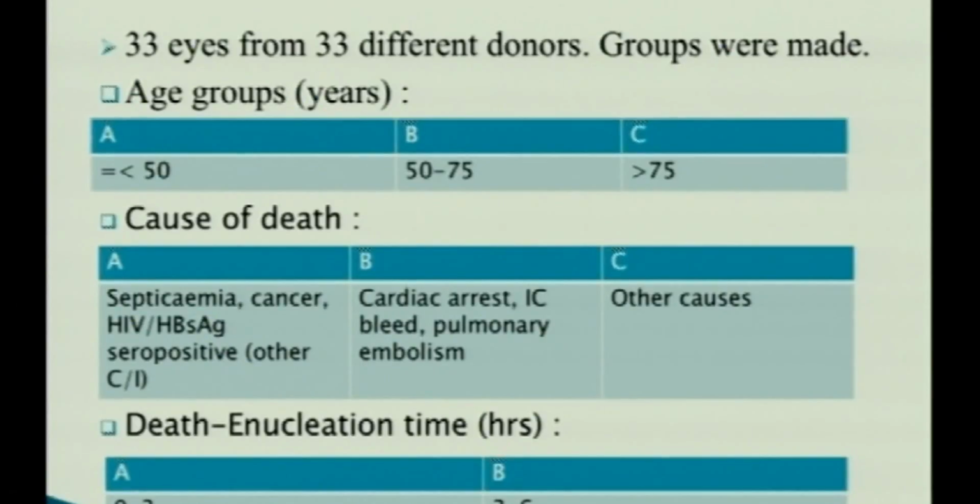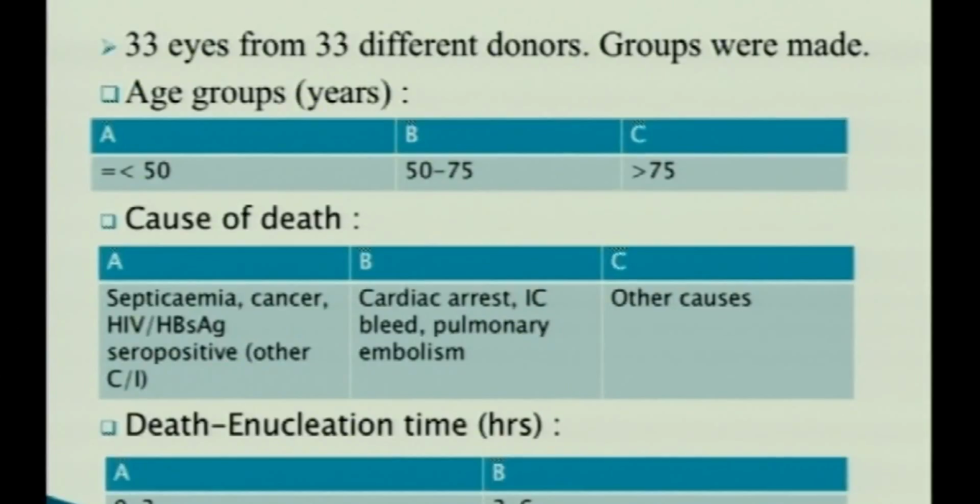Now, this was a retrospective cross-sectional study which was done on the donor corneas in a short duration of 3 months, from 1st May till 31st July 2016, at the Eye Bank of AIOC2018 Rohtak. Thirty-three eyes were randomly taken, either of the eyes of the 33 different donors, and the groups were made. According to age, 3 groups were made: A of less than 50 years, B 50 to 75, and C more than 75 years.